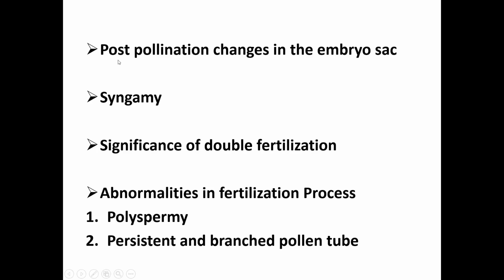The egg apparatus, which contains the synergids, degenerates after fusion. But in some cases, when the pollen tube enters the embryo sac, the synergids immediately degenerate. In some plants, only one synergid degenerates and the other one persists. Syngamy means fusion of male and female nucleus that results in the formation of the zygote.